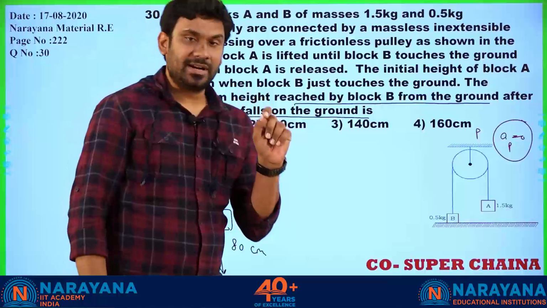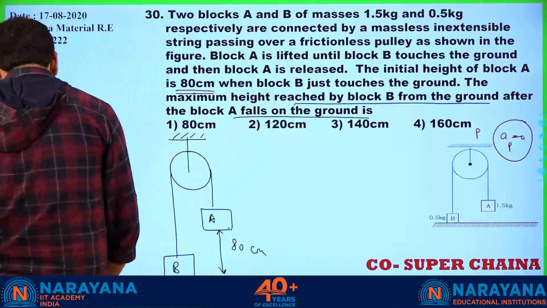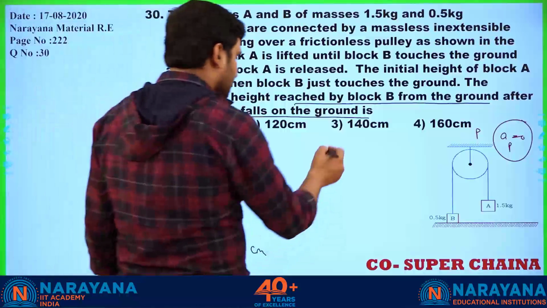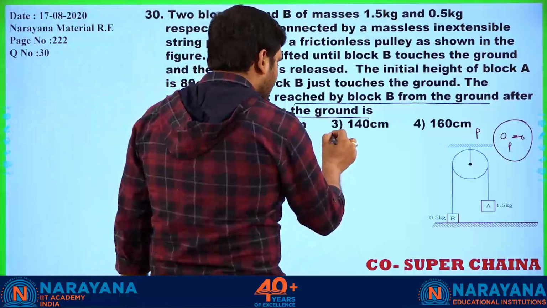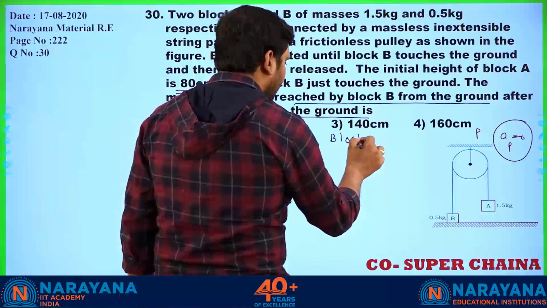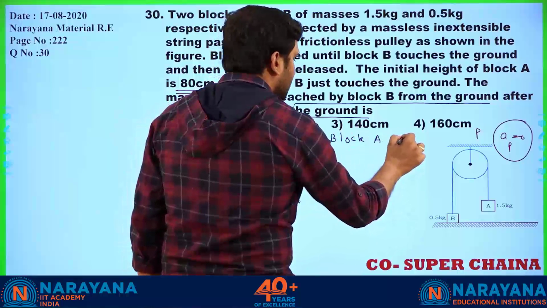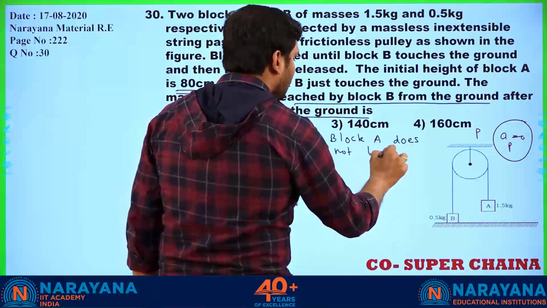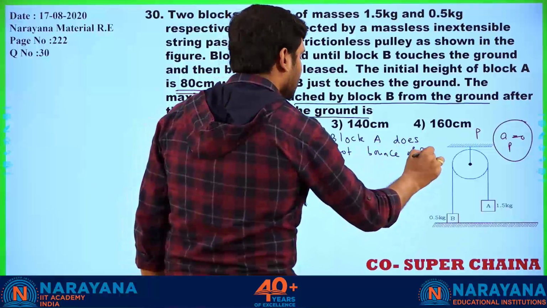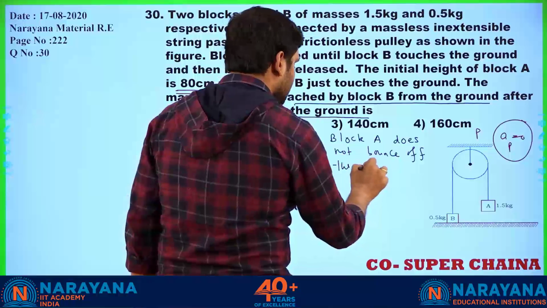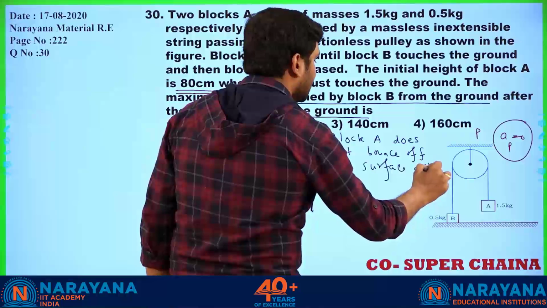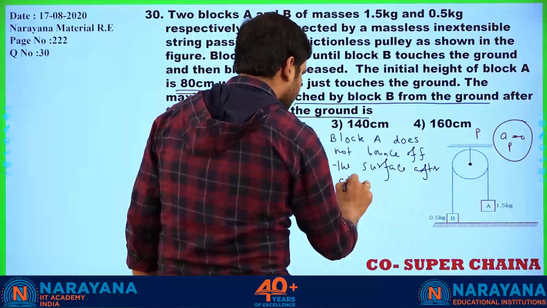So here one consideration has to be maintained. I will write that consideration. It is not given in the question, but we have to consider that. What is the consideration? That block A does not bounce off the surface after striking.